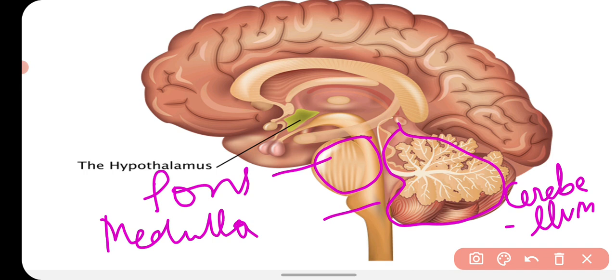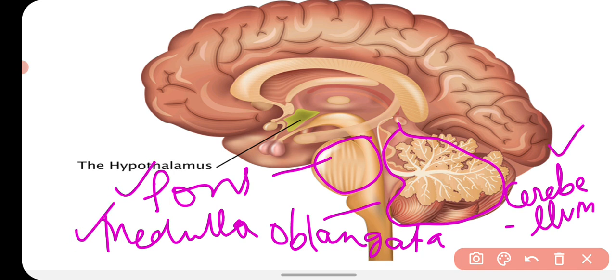Okay, so there are three main divisions present in the hindbrain. What are these three subdivisions? Cerebellum, pons, and medulla oblongata. Okay, pons acts like a bridge, and it connects the neurons emerging from the cerebellum to the cerebrum.